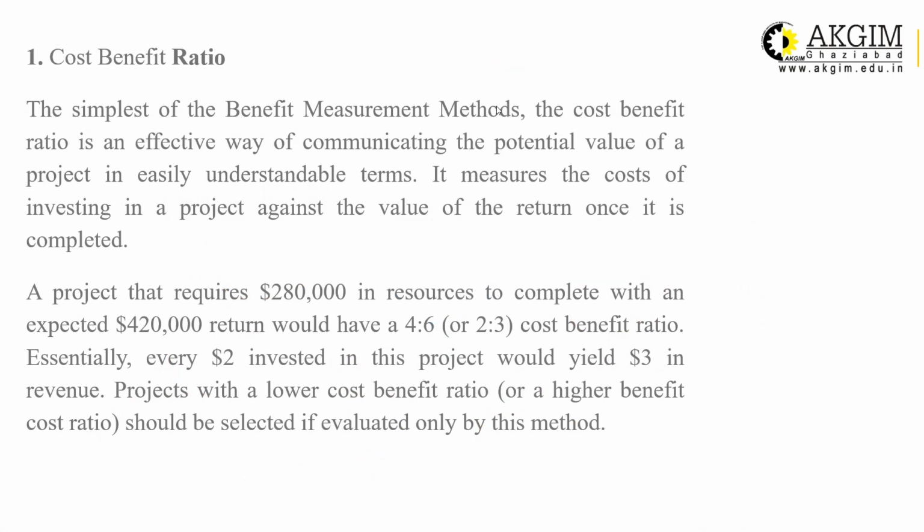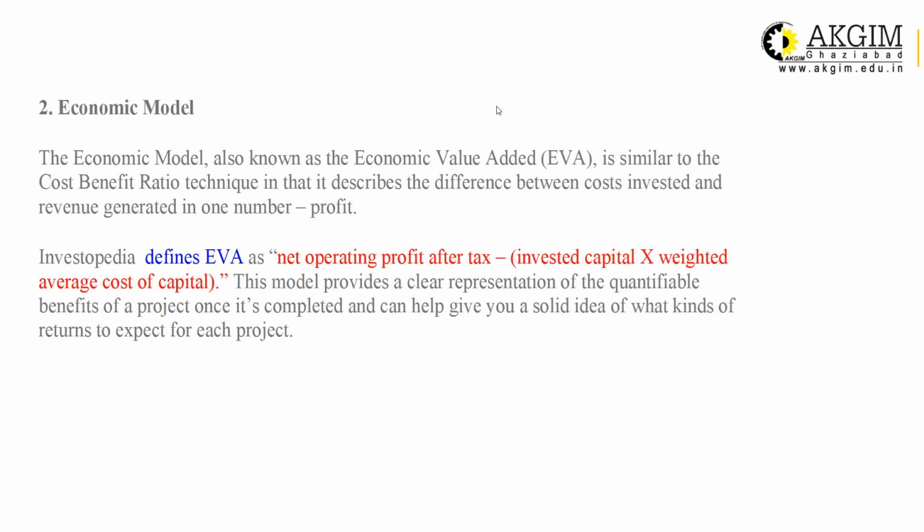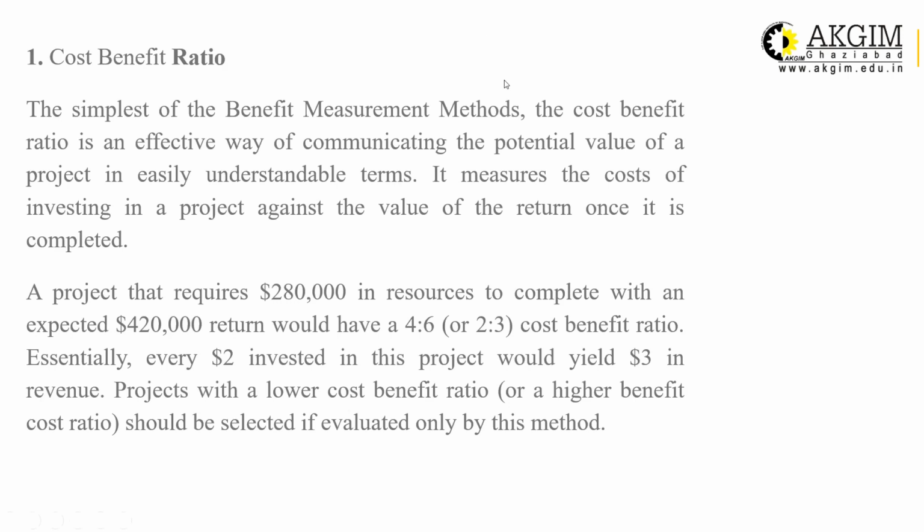What is that? That is the simplest method or technique to evaluate a project. We calculate the cost and the benefit out of your project, and then we compare them. If the benefit is more than the cost, then obviously the project will be acceptable. It will create a positive value for you. And if it is negative, or less than 1, then it will be rejected.